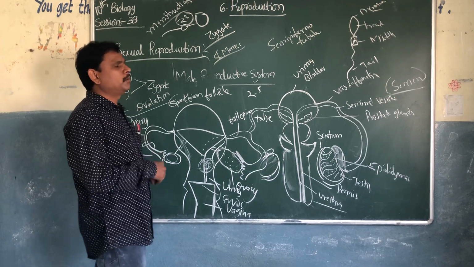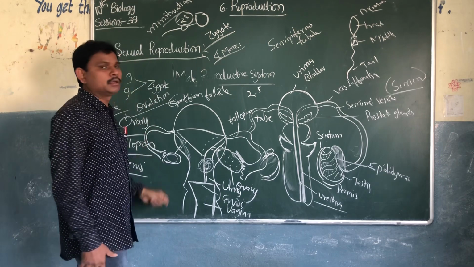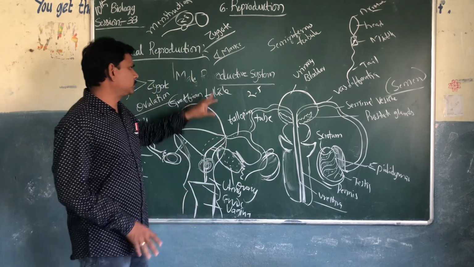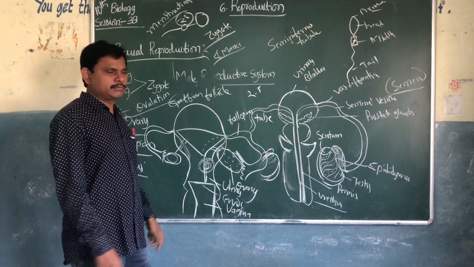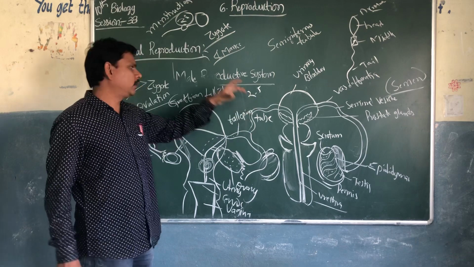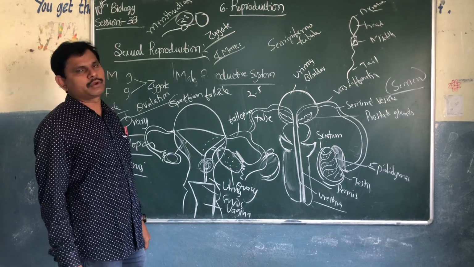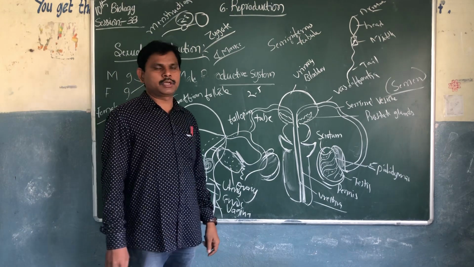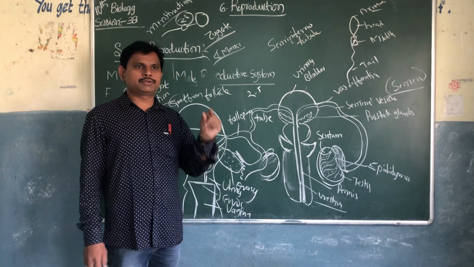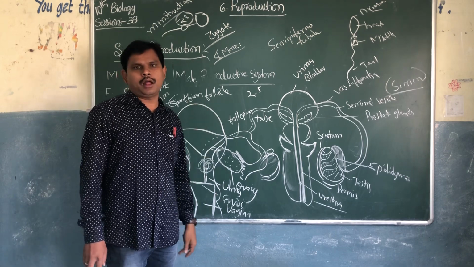This is about the male reproductive system and the female reproductive system. Okay. So today's homework: you have to read both systems, male and female, draw the diagram and explain. Both are very important for 4 marks questions. Compulsory. Some students are not drawing the diagram. Diagrams are also important: diagram, labels and explanation. Okay.